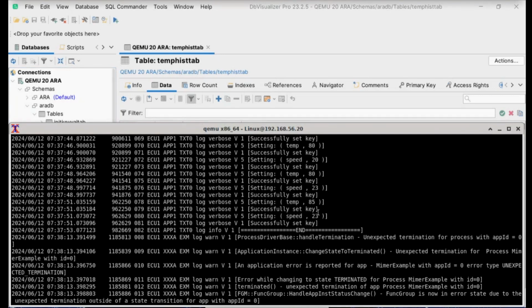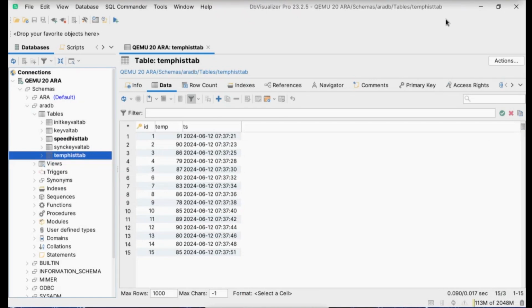Yeah, and in this case, it's fairly simple. We just said each time it changes, log the change with a timestamp against it, and obviously it's changed on those 15 times. We can imagine a situation where what you might be looking for is some transient problem or transient event in the system, and you say, okay, when I see that temperature exceed a value, or when I see that pressure drop below a particular value, let's say it's when I see the tire pressure drop on all four wheels at the same time within a certain threshold, generate me a trigger to say that I've got a vehicle dynamics problem, or maybe back off on or modify something in the stability control.